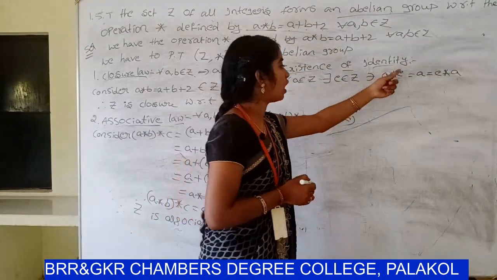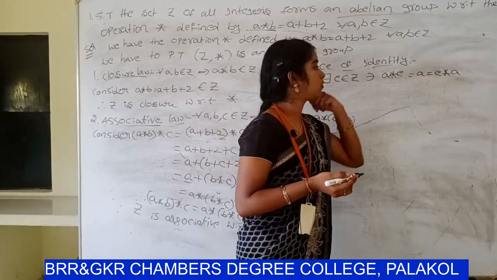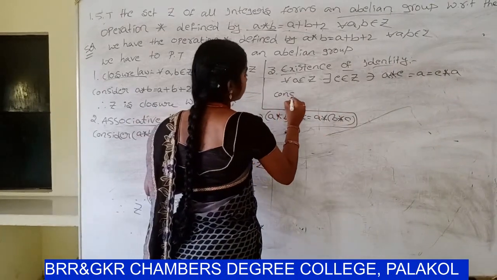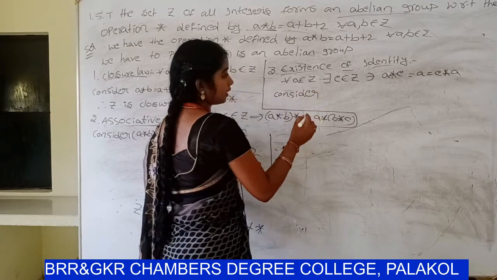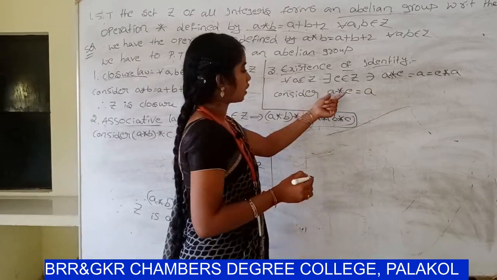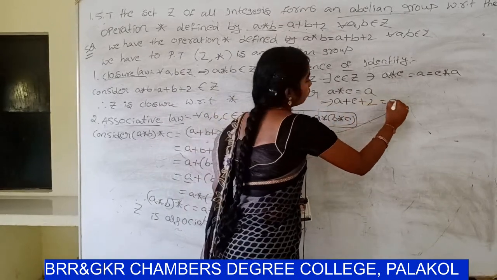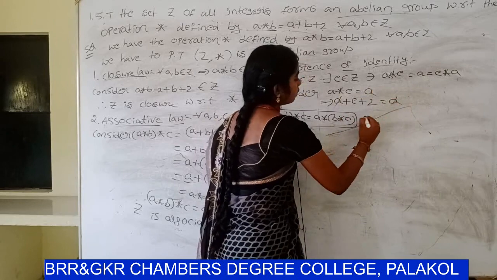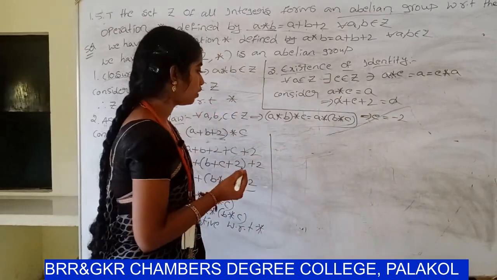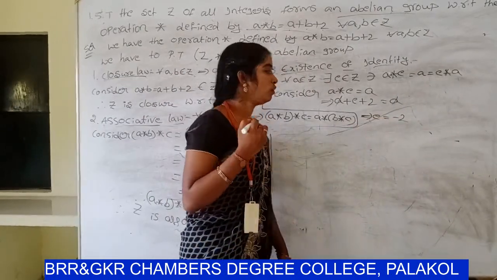First you have to find the identity element, and after that check a star e equals e star a equals a. So consider a star e equal to a. a star e means a plus e plus 2 equals a, a cancels. That implies e equals minus 2. So e equal to minus 2 is the identity element in Z with respect to star.